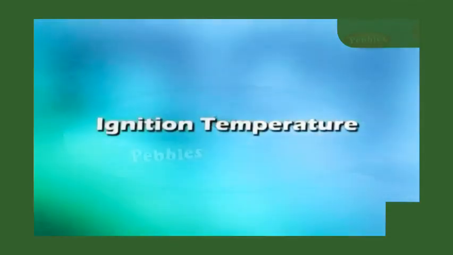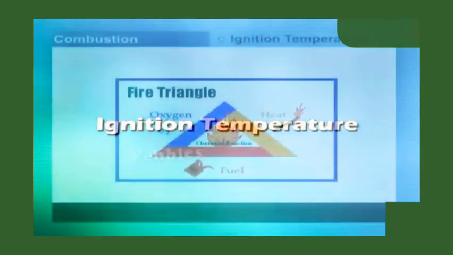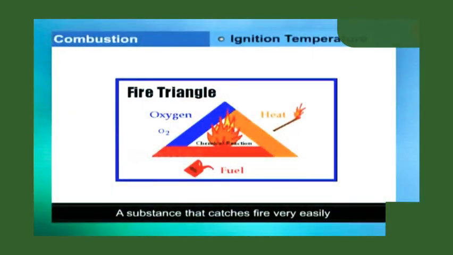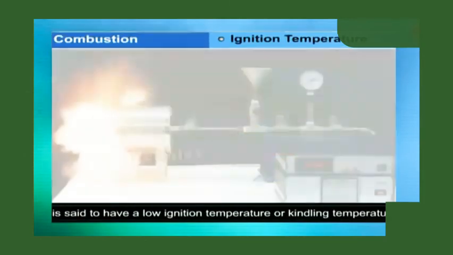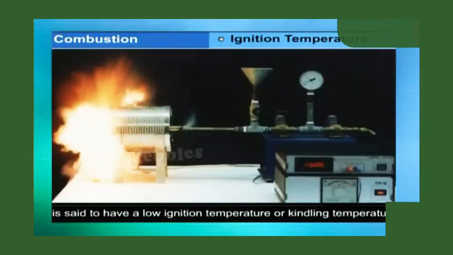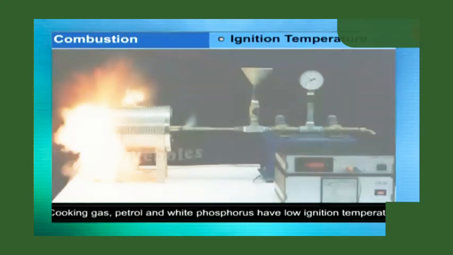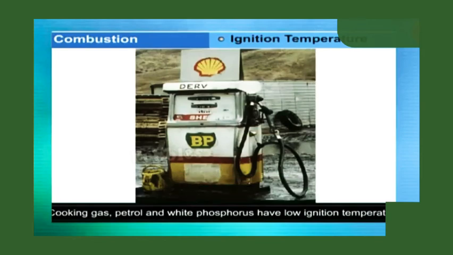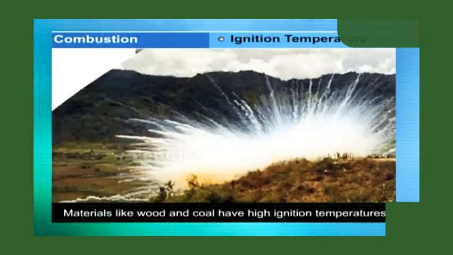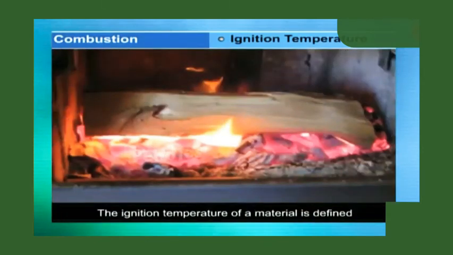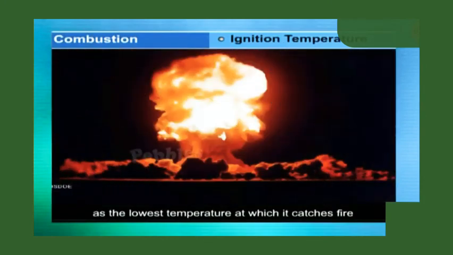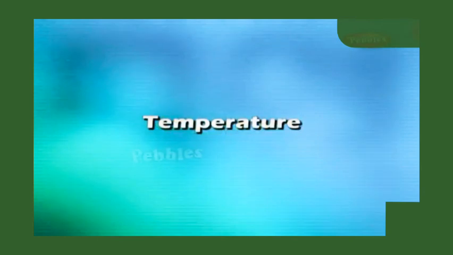Next is ignition temperature. A substance that catches fire very easily is said to have a low ignition temperature or kindling temperature, and such materials are also called inflammable materials. Cooking gas, petrol and white phosphorus have low ignition temperature. Materials like wood and coal have high ignition temperature. The ignition temperature of a material is defined as the lowest temperature at which it catches fire.